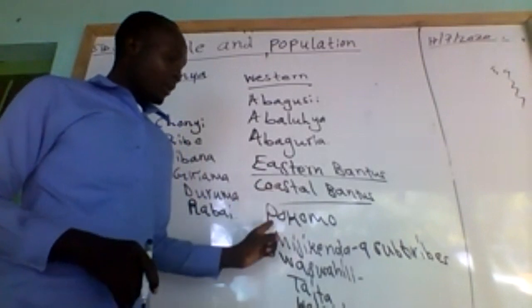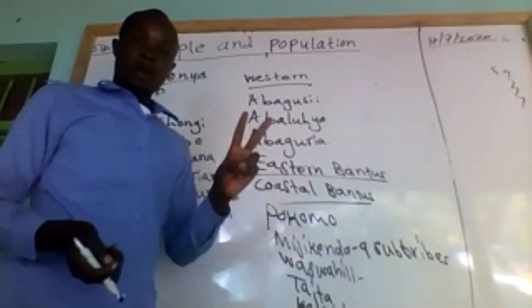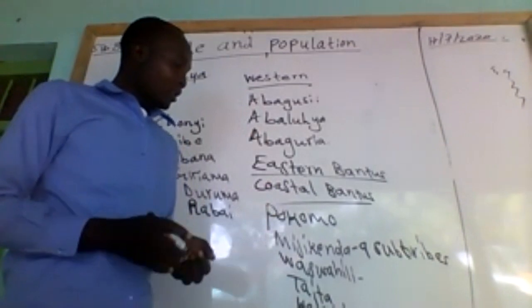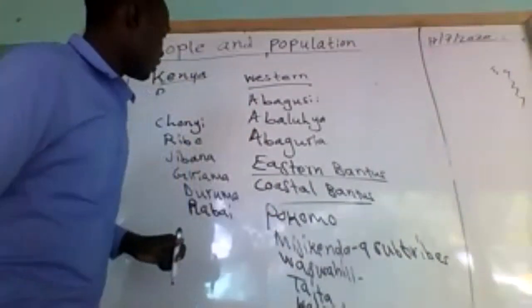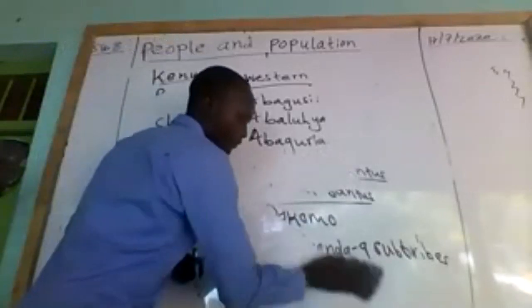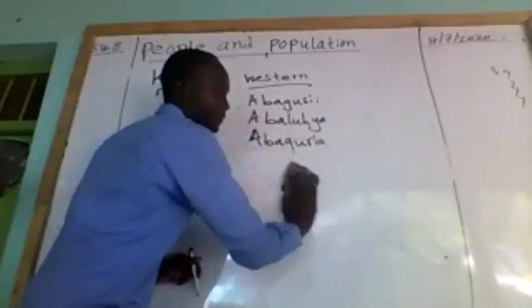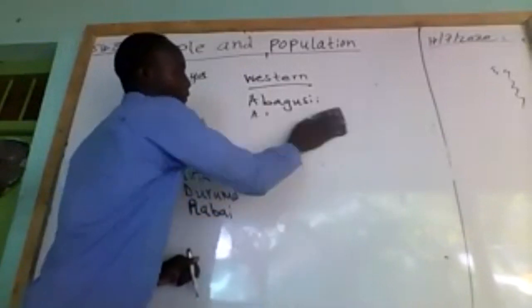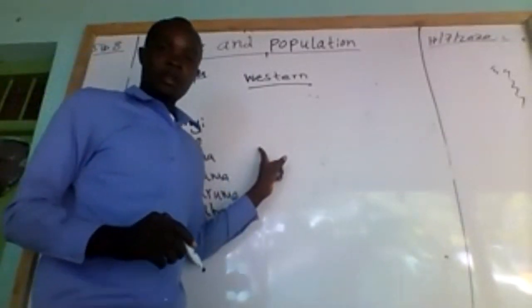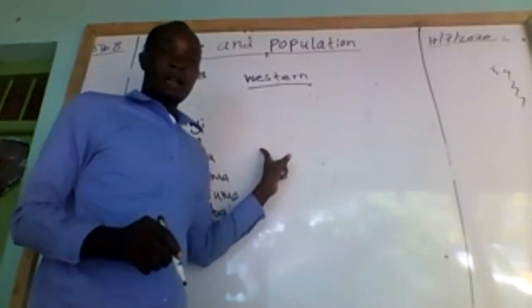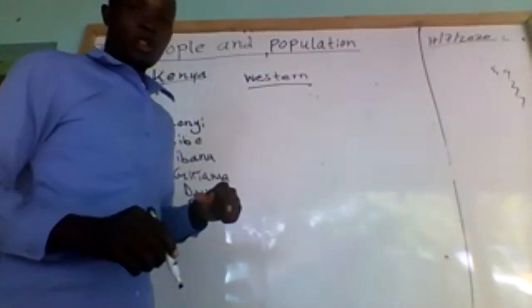Then Eastern Bantu, remember we said they are divided into 2. We have coastal, then we have also what we call the Central Bantu.